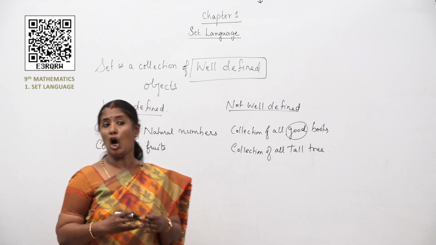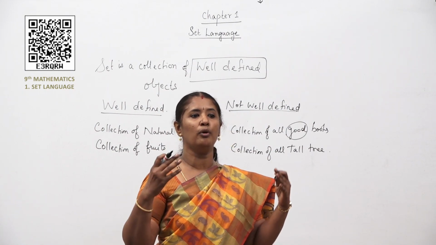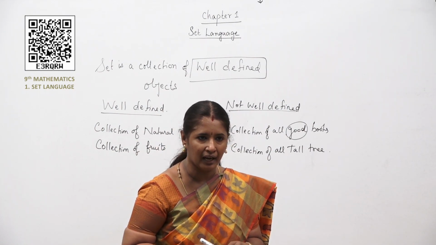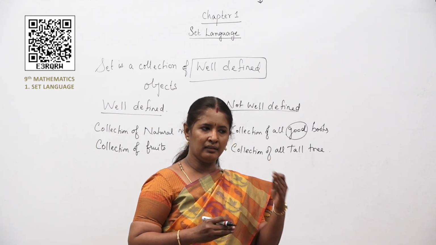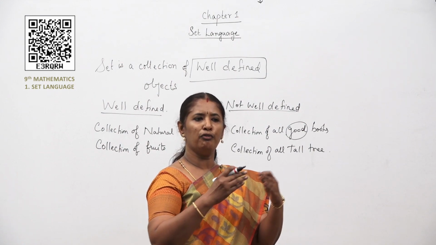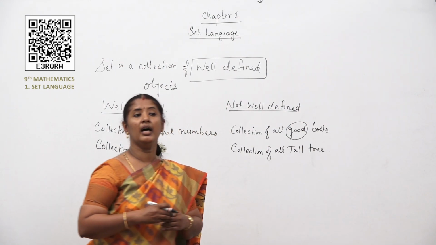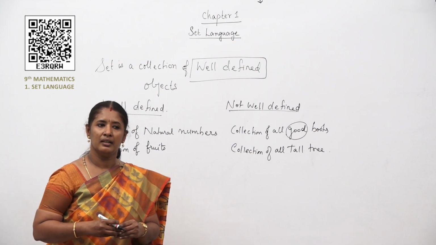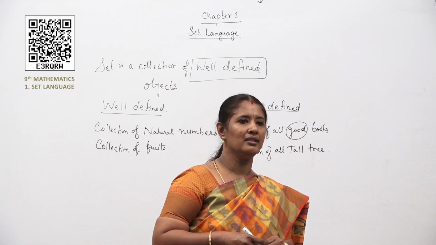According to me, tall means it will be a thing which is up to a height of 2 meters or 3 meters, something like that. But according to some others, it might be a thing which is more than 2 feet or 3 feet, something like that. So, the meaning of the word tall means different to different persons. So, it is not a set.